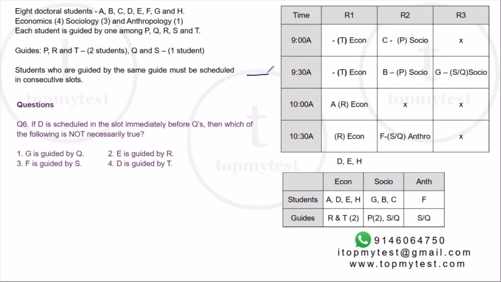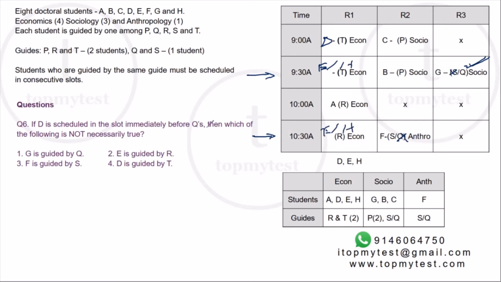Now, we know Q can come only at 9:30 or at 10:30. If Q comes at 10:30, D has to come at 10 o'clock. But at 10 o'clock, the only student is A, which is not possible. You cannot replace A with D. That will contradict the condition, which means that Q has to be scheduled at 9:30. Right? This is not S, this is Q, which means F is guided by S, which means D will be in the first slot. Right? This will be either E or H. This will be E or H.